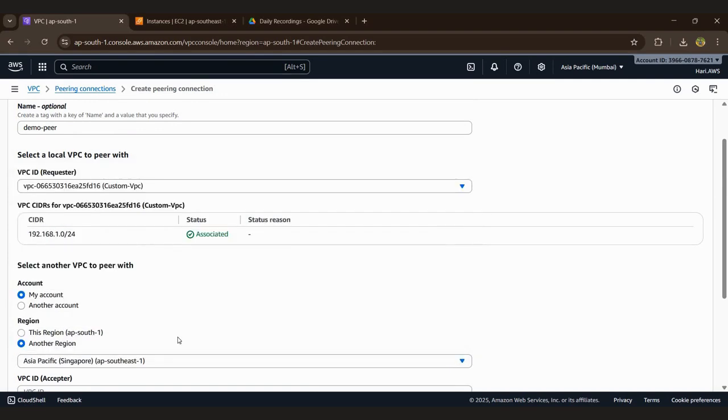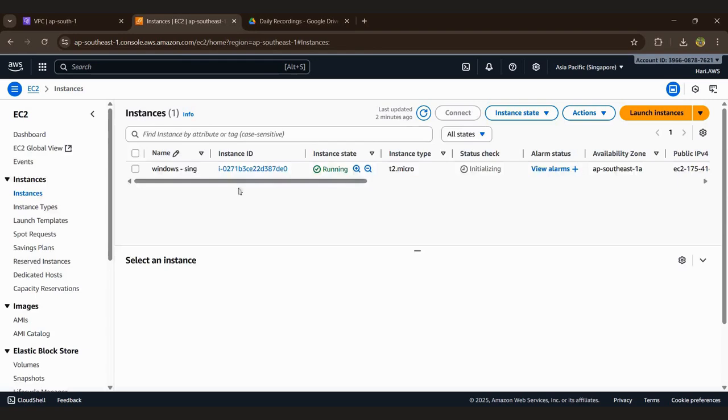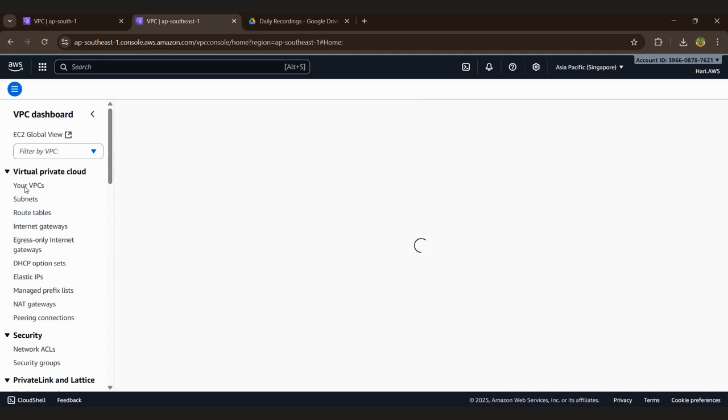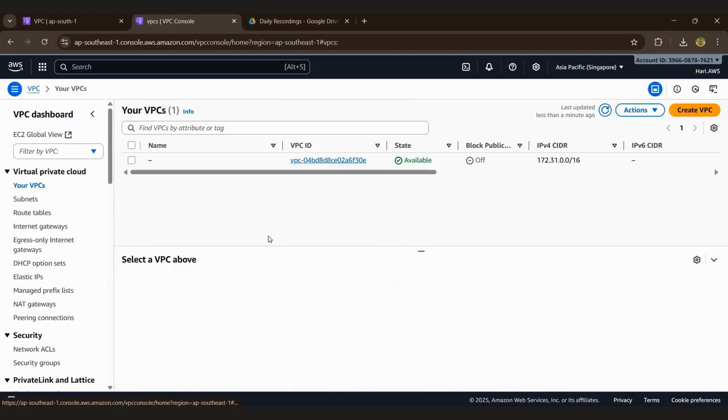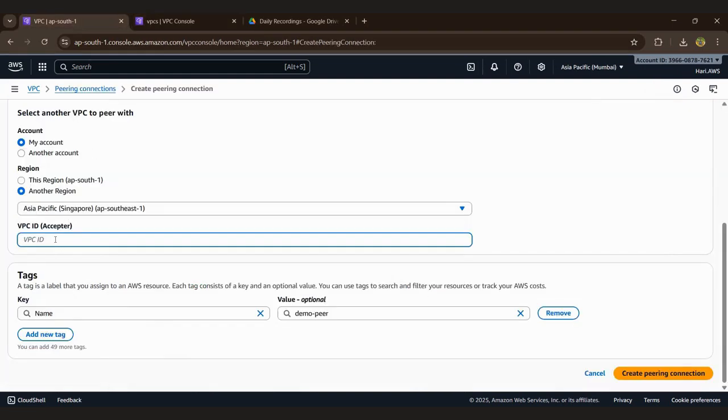Singapore region. And here the VPC ID. There is one VPC in the Singapore region. We can copy that VPC ID. We can click on your VPC. Yeah, this is the VPC ID. We can copy the ID and paste it here. Okay.